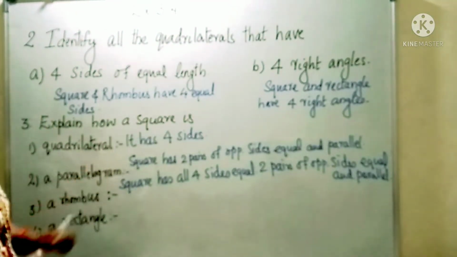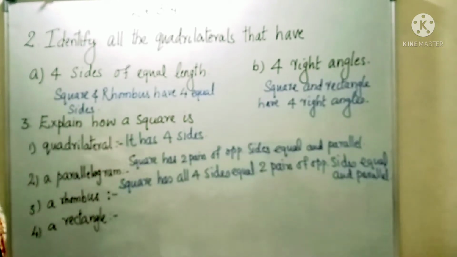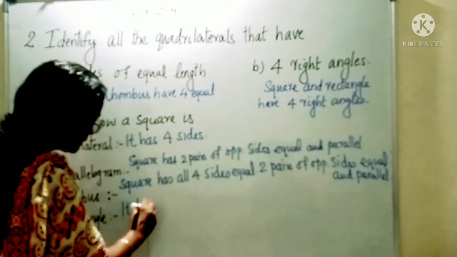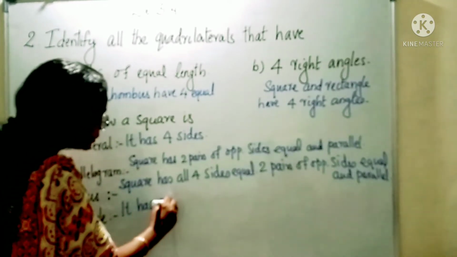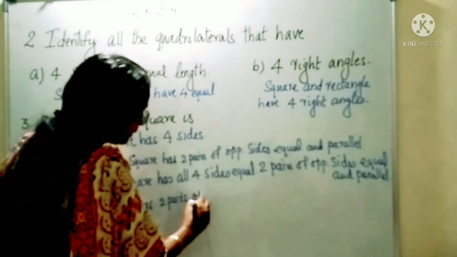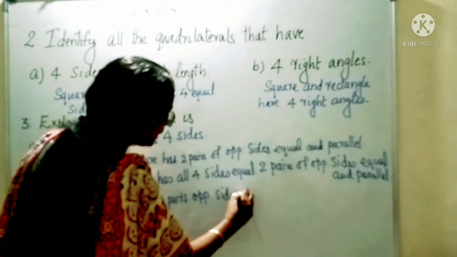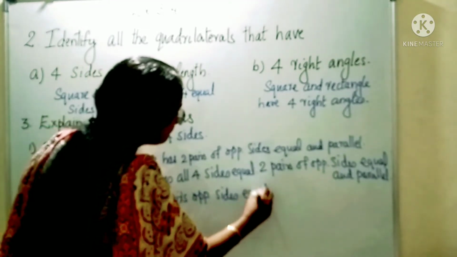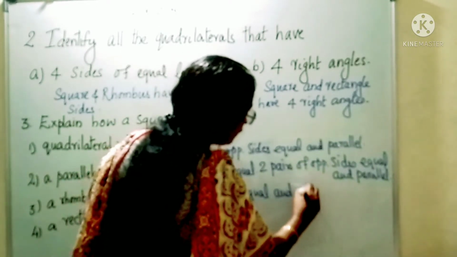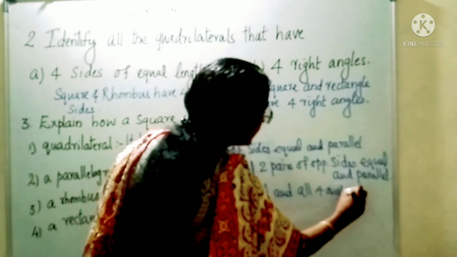Now why is it a rectangle? Can you call a square a rectangle? Because it has 2 pairs of opposite sides equal and all 4 angles 90 degrees.